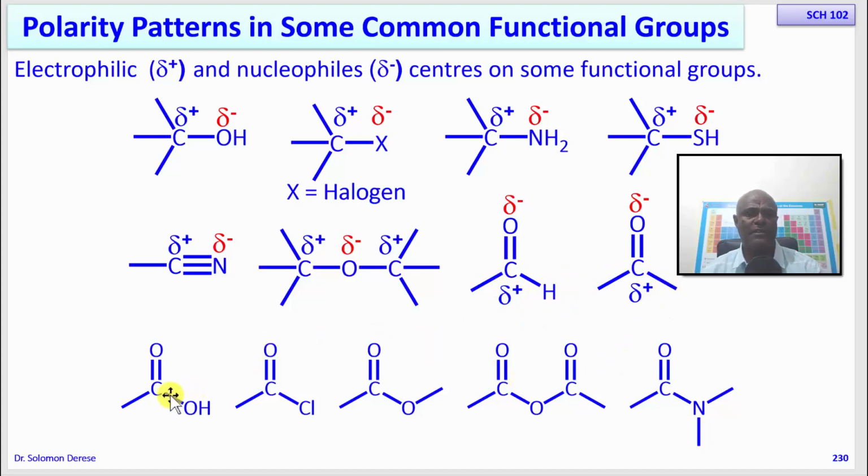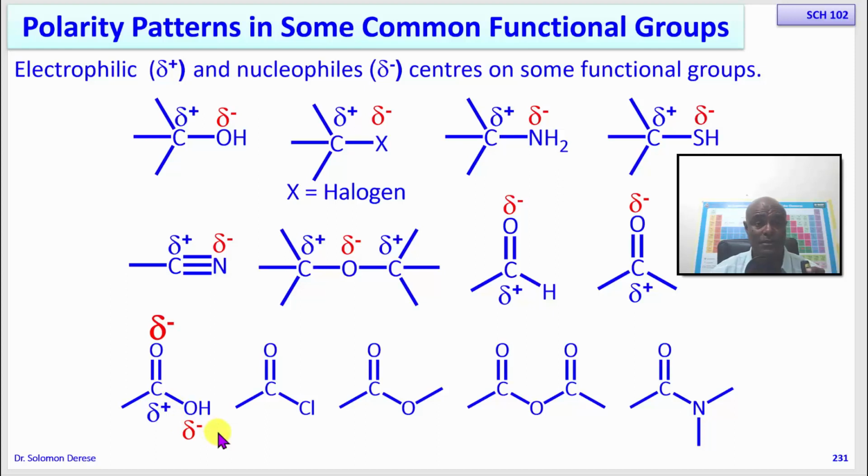Okay, so let's look at carboxylic acid. Again, this is a bond between carbon and oxygen, so you have this situation. Now in here we have two oxygens, this oxygen and this oxygen. Which oxygen do you think is more negative? Is it the oxygen involved in a double bond, or the oxygen that is involved in a sigma bond? Which one do you think is more negative?